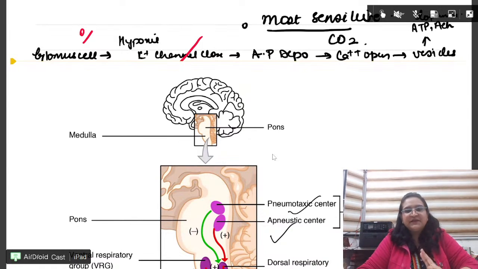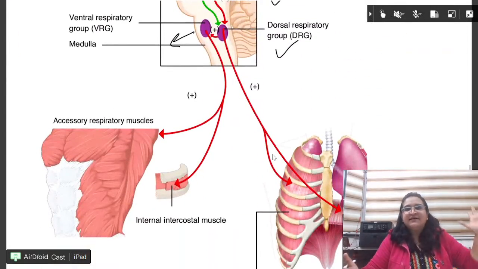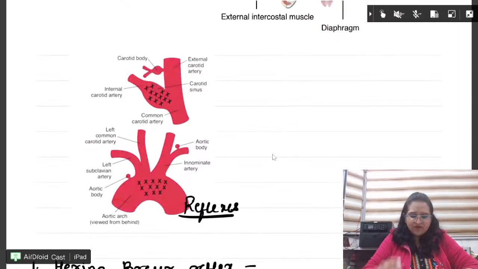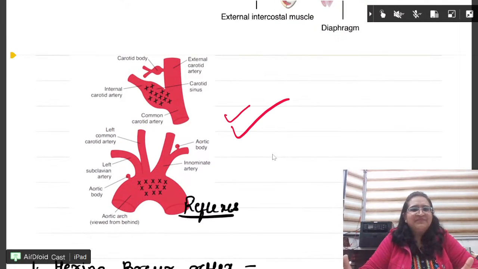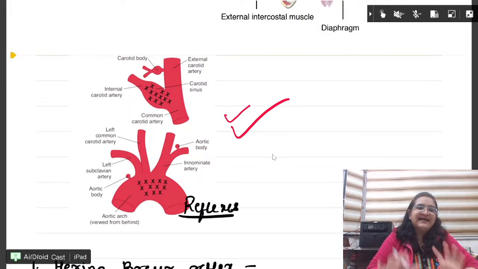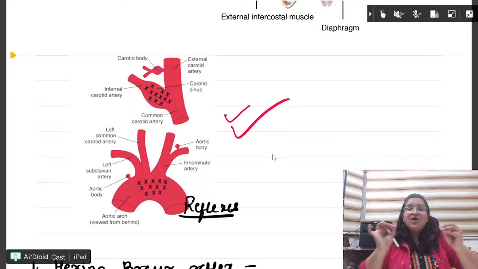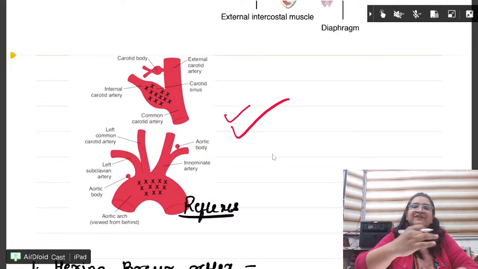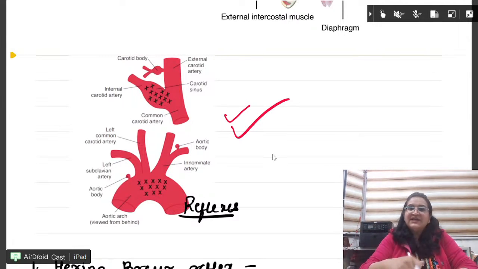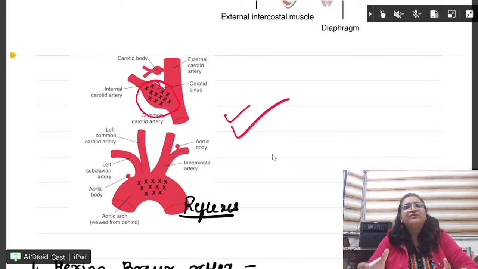Fine. So this particular information was a little new to you. This diagram, please learn. Okay. So this again can come. Carotid body, aortic body, aortic sinus, carotid sinus. Where is the carotid body present? At the bifurcation, when the common carotid artery divides into internal and external carotid arteries, that is where it is present. Sinus is in the vessel. Fine. Sinus is a baroreceptor.